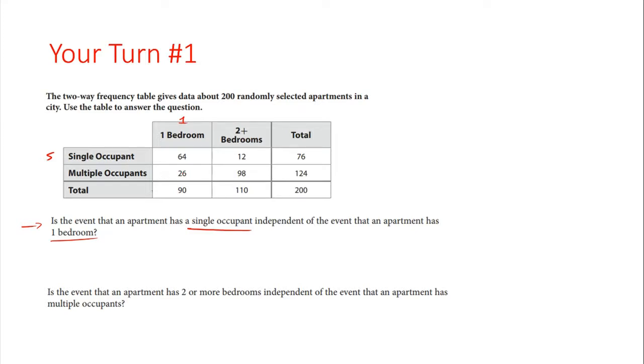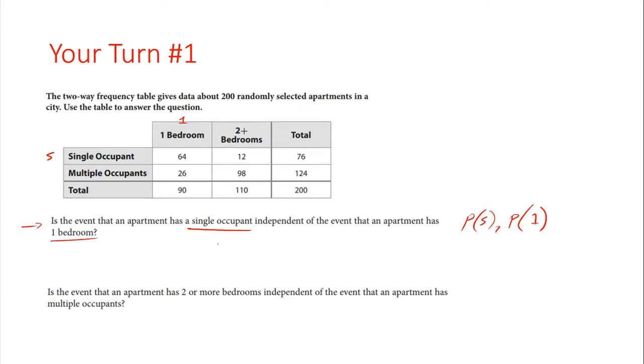One thing to consider again is the probability of being a single occupant, and the probability of one bedroom, and we need to consider how we're going to set this up. So, let's see here.